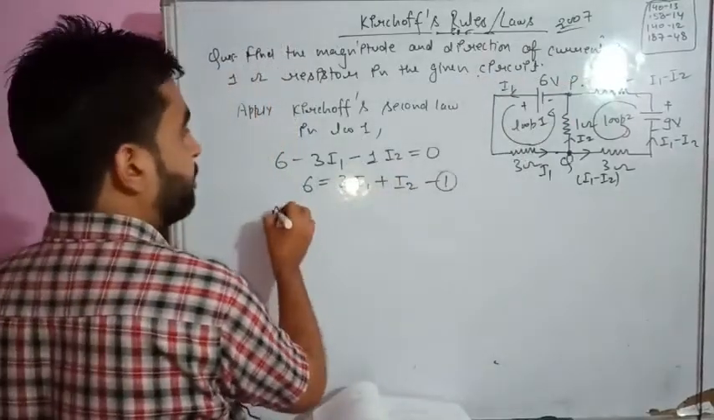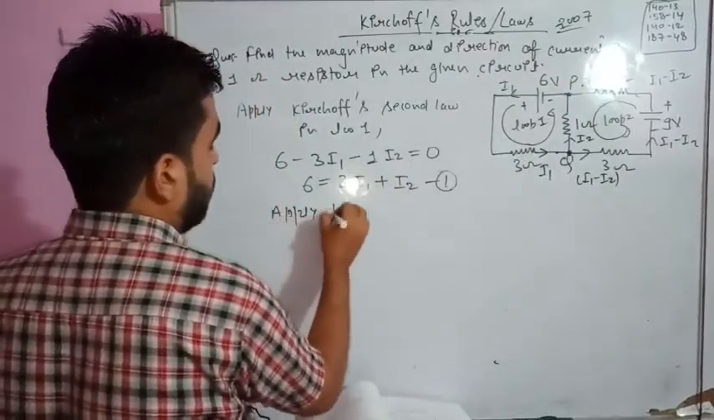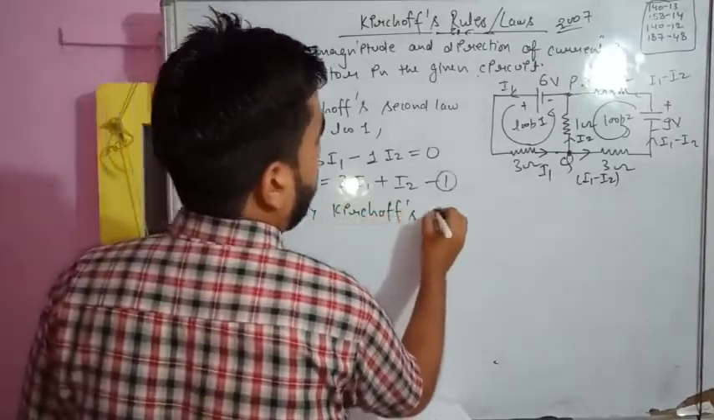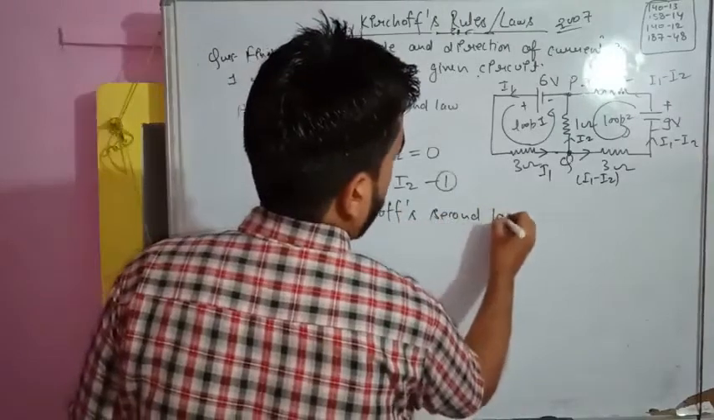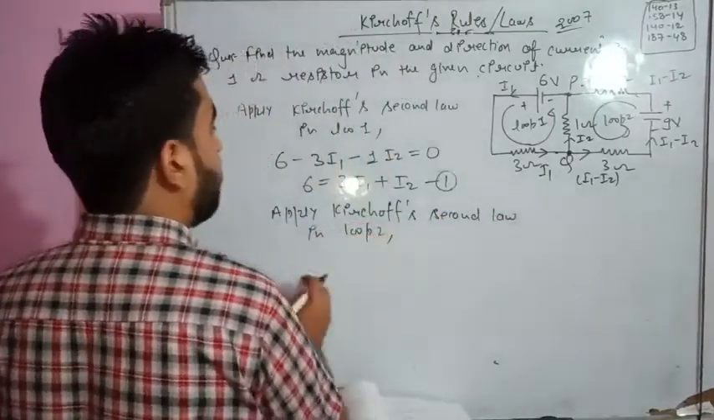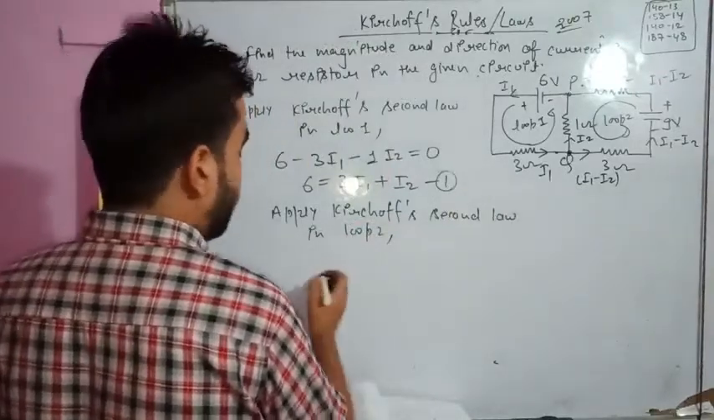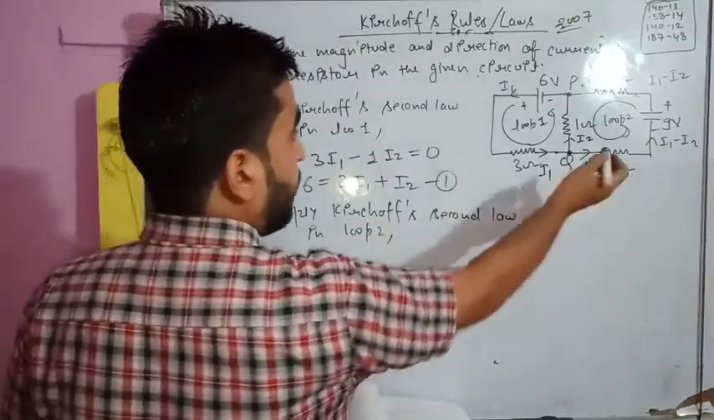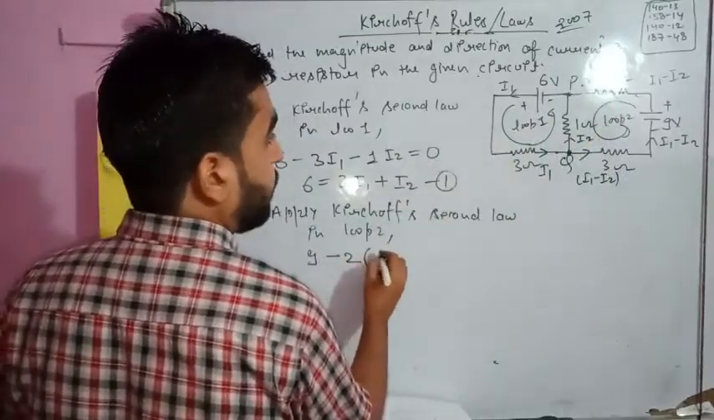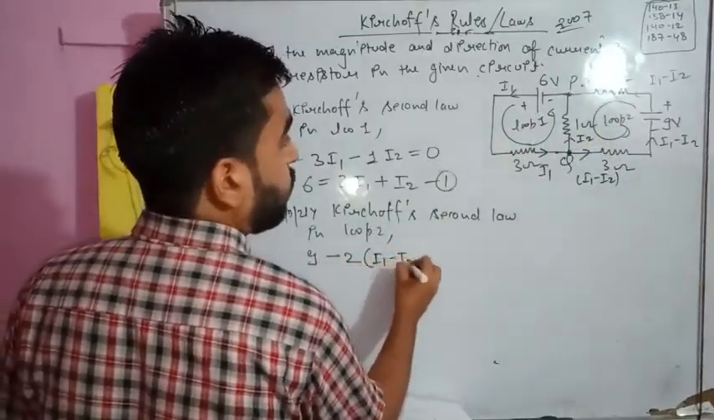Now apply Kirchhoff's second law in loop 2. What will be the condition? Start from 9 minus, this is going towards the loop, so 9 minus 2, in bracket this will be I1 minus I2.